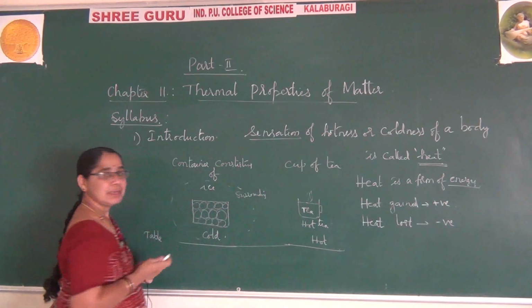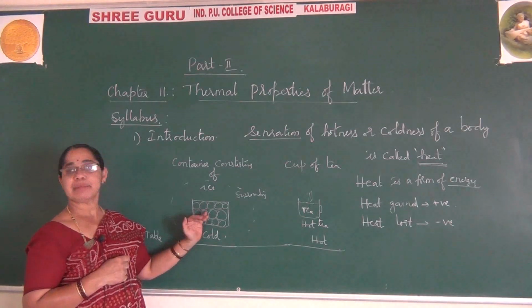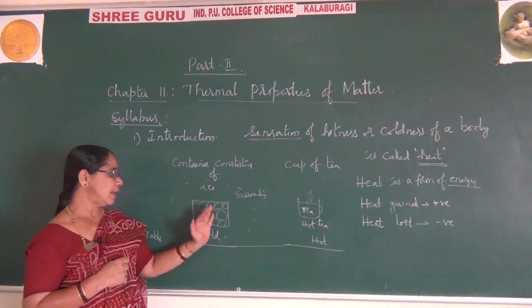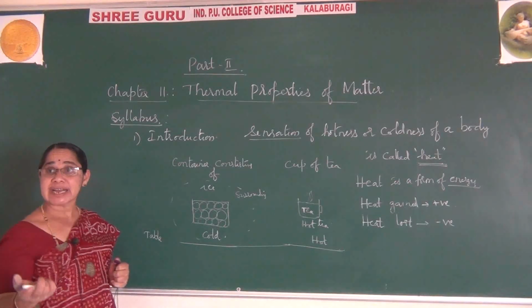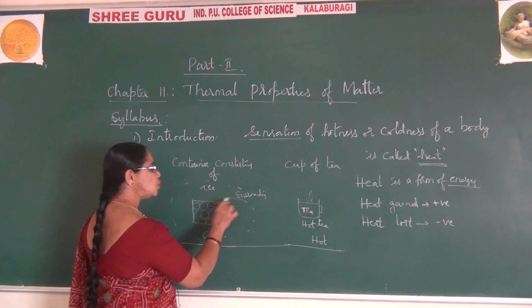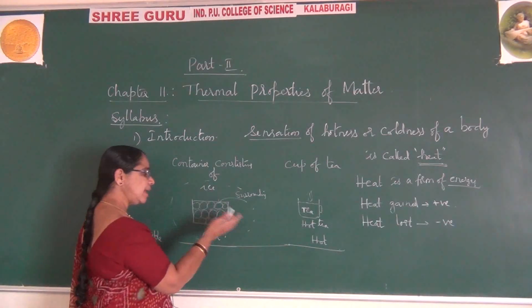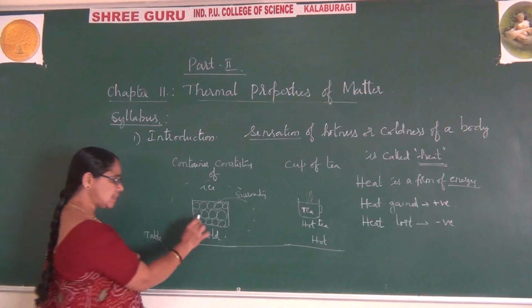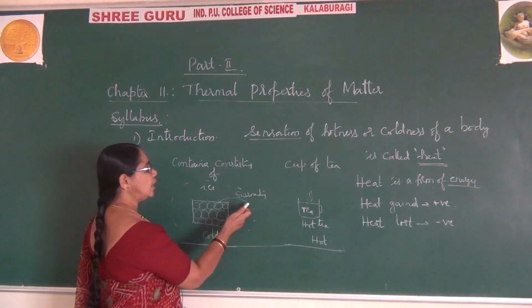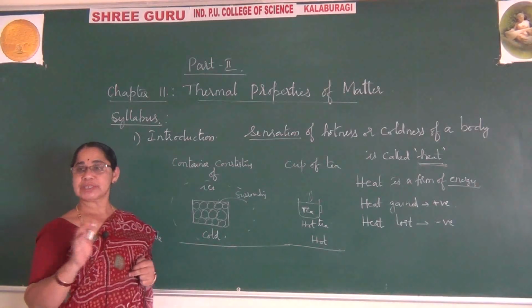After some time, this ice will melt and become water. What do you mean to say here? Heat is transferred from the surroundings to this ice, so there is an exchange of heat between system and surroundings. This is a system, this is a surrounding. So heat is transferred from system to surroundings, or from surroundings to system.